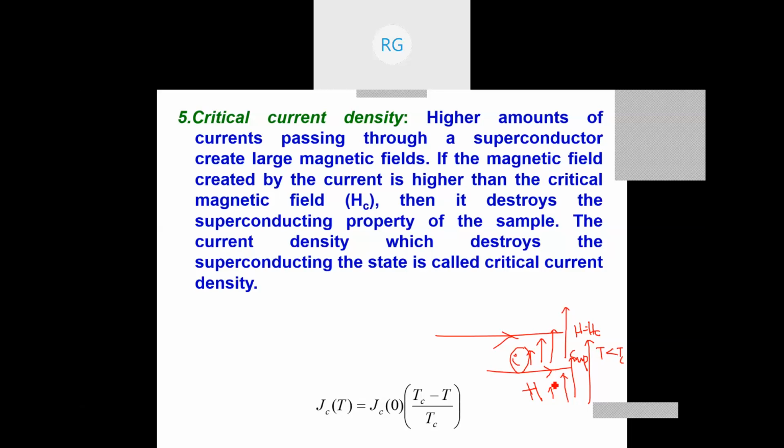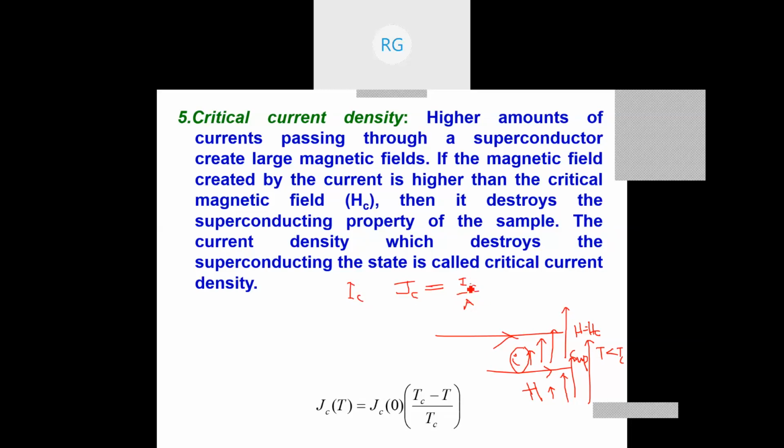Therefore, it will destroy the superconductor, and you cannot go on increasing the current. There is a limit. That limit is called Ic, the critical current, and Jc is called the critical current density, equal to Ic by A, where A is the area of the superconducting wire.